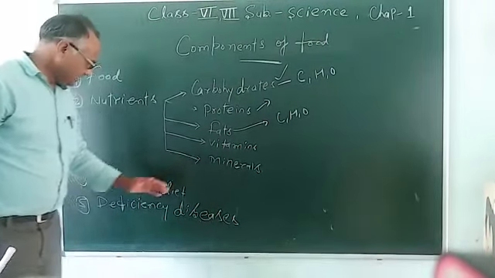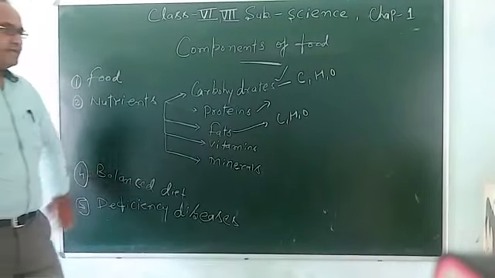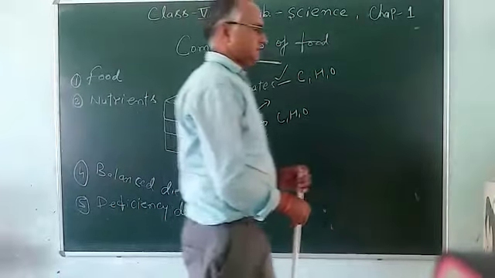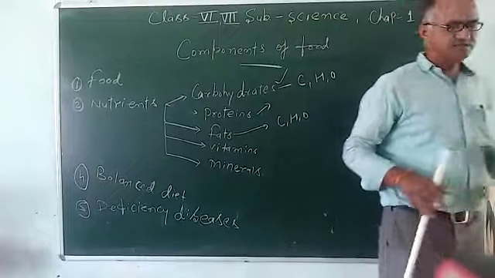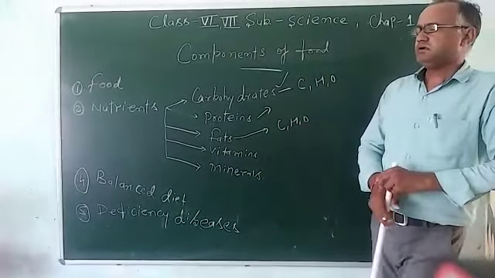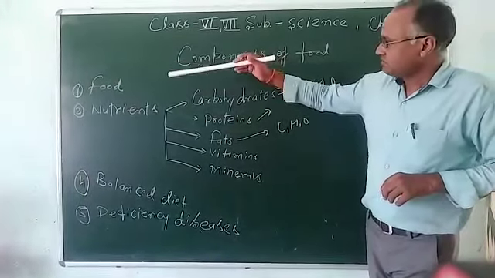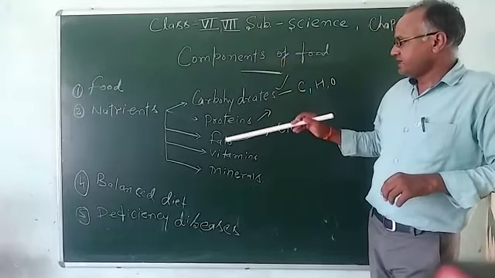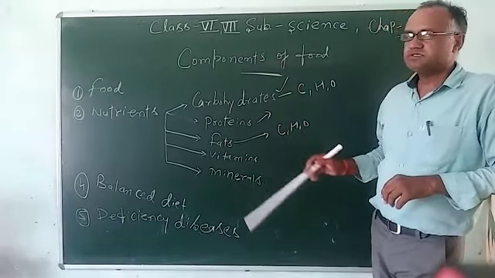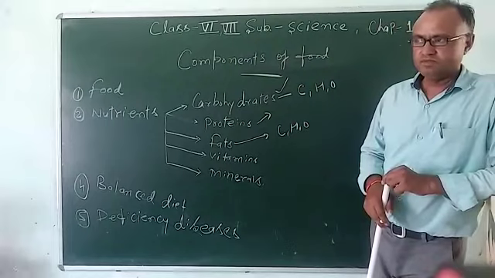So the last point is balanced diet. Balanced diet means the composition of the diet which has carbohydrate, protein, fat, vitamins, minerals in a proper amount.